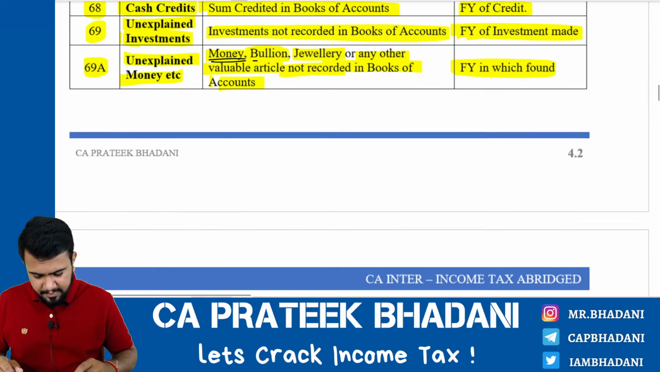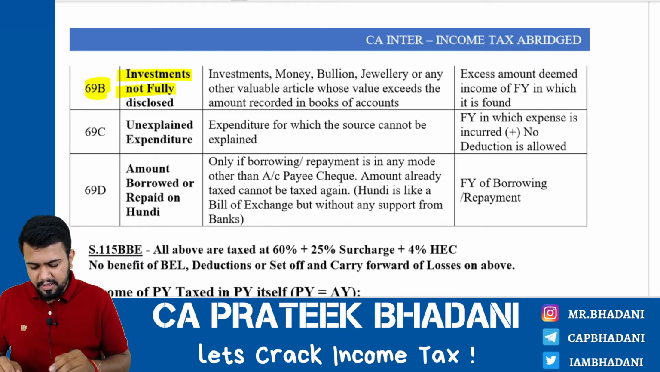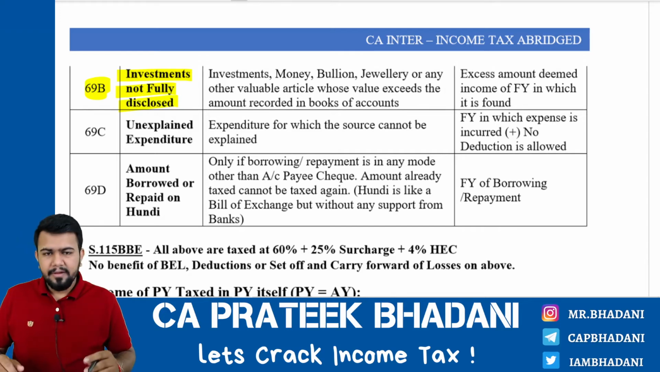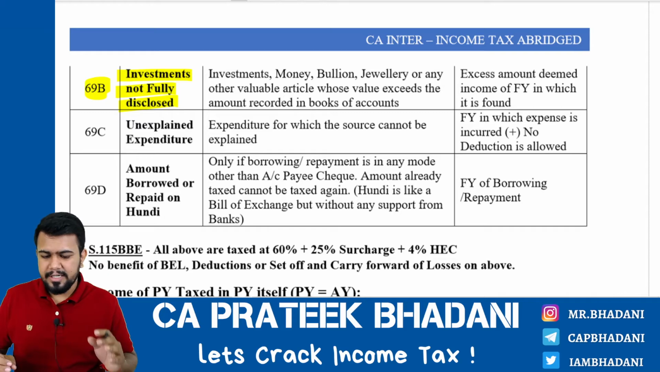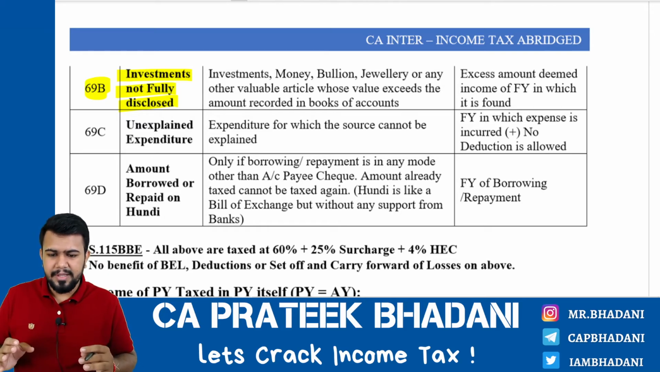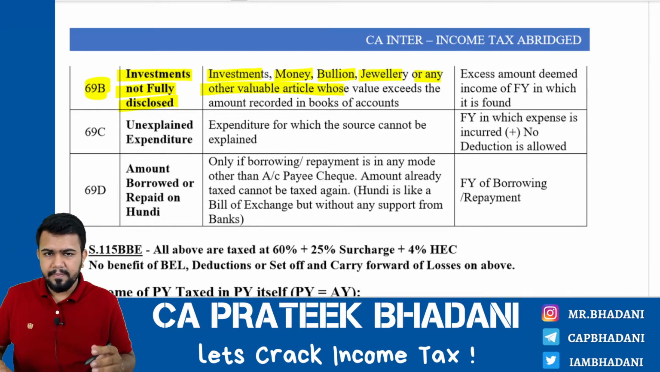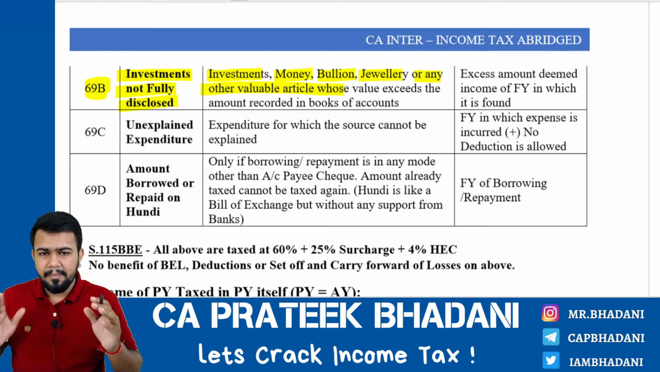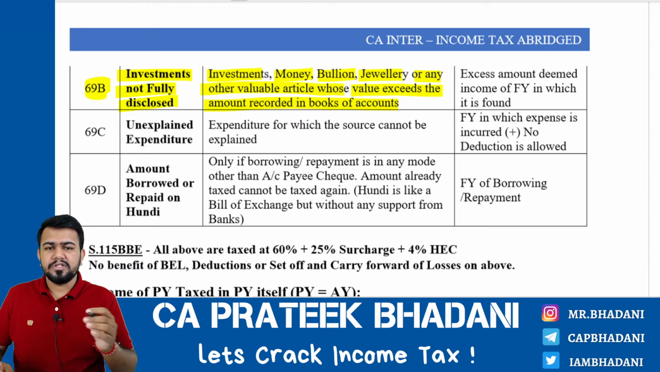You get my point? Next, section 69B, investments not fully disclosed. Earlier we talked about investment, then we talked about money, bullion, jewelry, or any other valuable article or thing that was not disclosed at all. Now in section 69B, what we are seeing is that there is an investment, money, bullion, jewelry, or any other valuable article or thing which is disclosed, but however its value exceeds the amount recorded in the books of accounts.